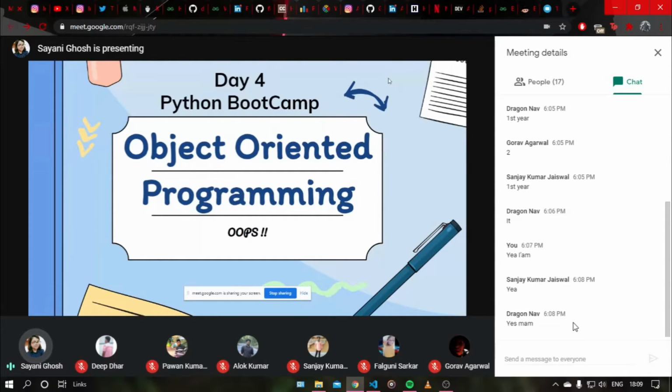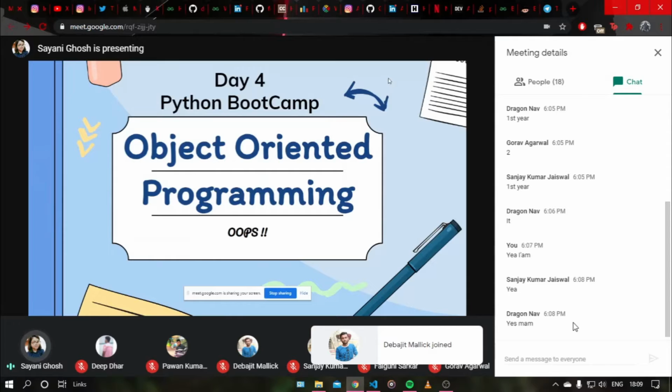So yeah, let me tell you what object oriented means. You are talking about modularizing the code, right? You mean that you are making parts of the code so that it's reusable. That's for the modularity of the code. We break it into parts. But object oriented means focusing on objects.